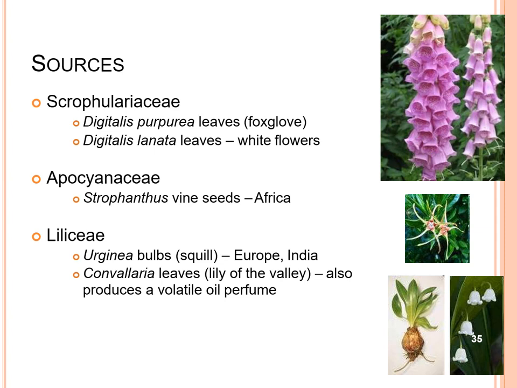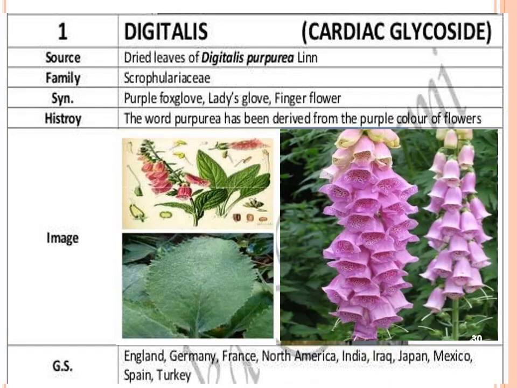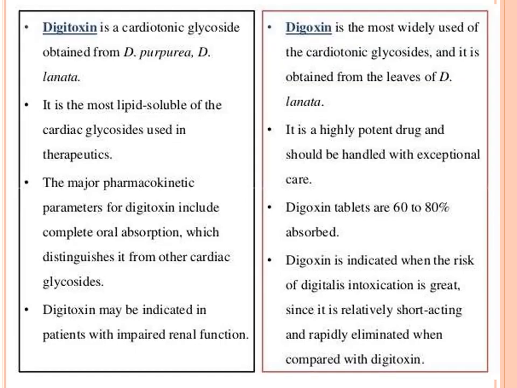Then Apocynaceae, Strophanthus will come under this category, and then squill will come from the family Liliaceae. So again, the repetition, we will discuss the digitalis. These are the details. What is the source, Digitalis purpurea, family Scrophulariaceae, then synonyms: purple foxglove, lady's glove, finger flower.